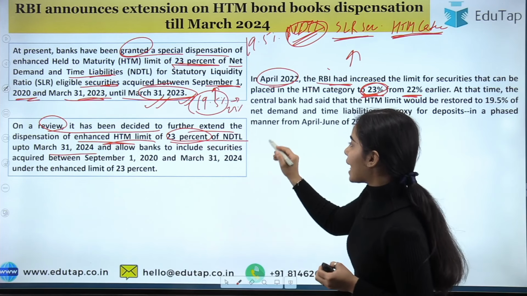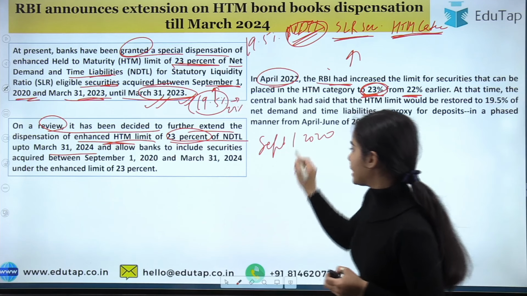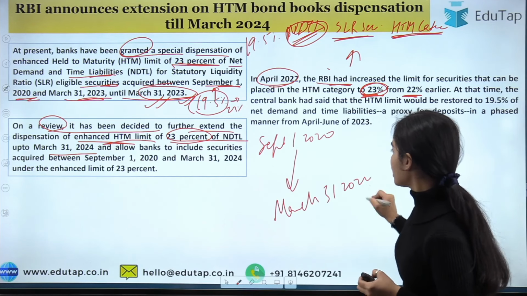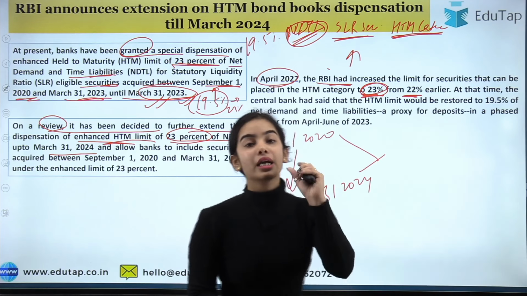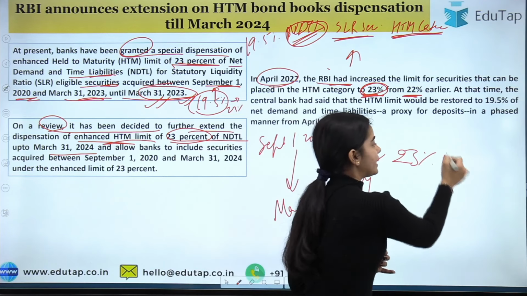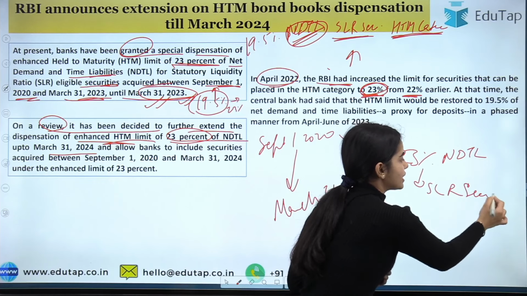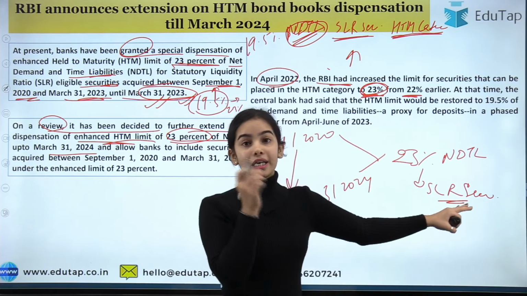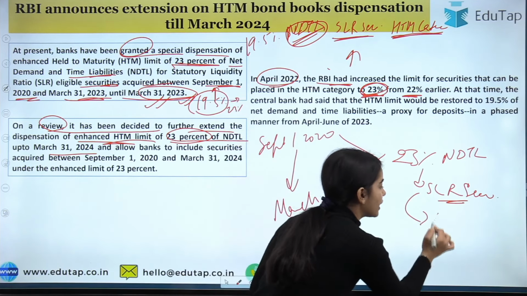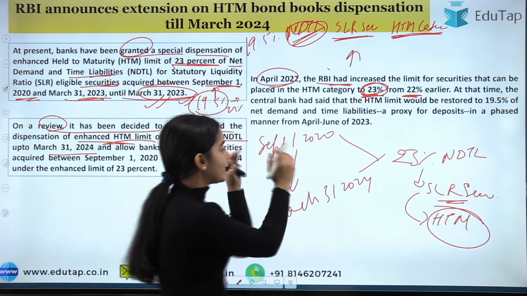So now, from September 1, 2020 till March 31st, 2024, the banks have the extended, enhanced limit of 23% of the NDTL that they can invest in the SLR securities. 23% of the NDTL they can invest in the SLR securities that are coming under the HTM category. So I hope you understand that the date has been increased.